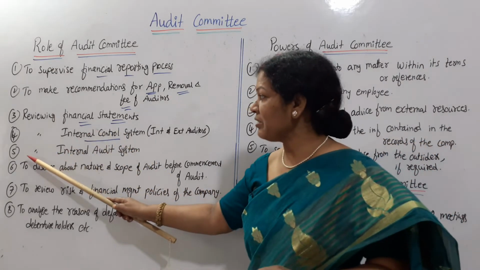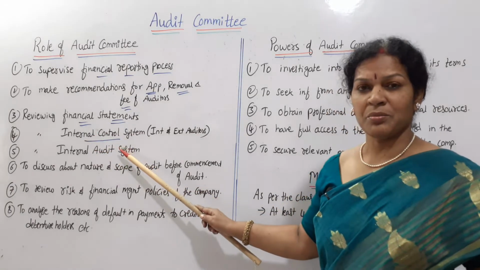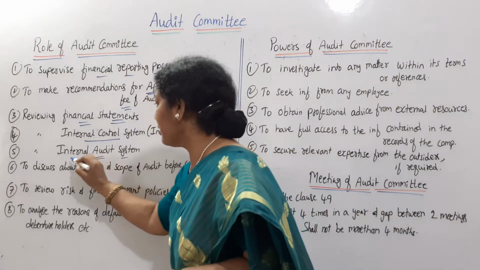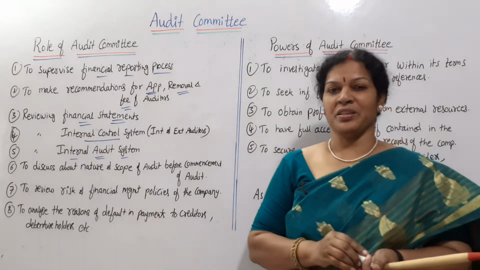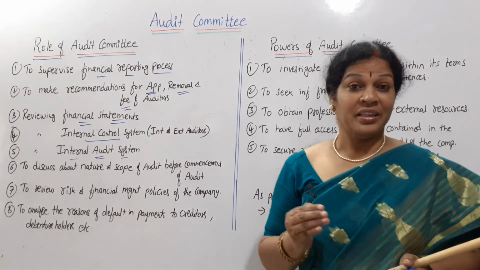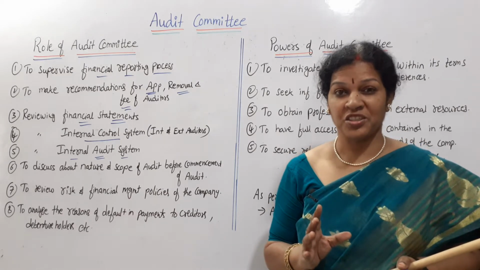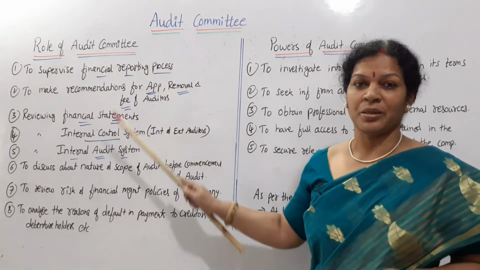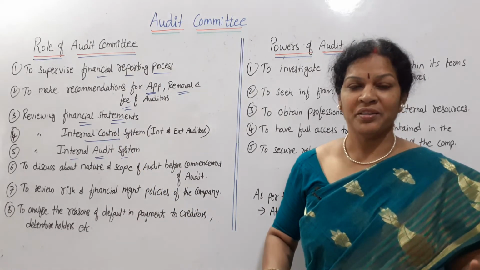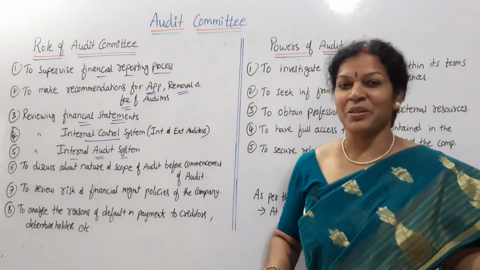And the fifth one is reviewing the internal audit system. Separately, we are saying internal control system controlling and also the internal audit system. If the company has an internal audit system, how is it working, how is it designed, is it effective or not, is the company facing any problems, how is it functioning? The audit committee has to take care of this also. If people are appointed for the internal check system and they work blindly, saying everything is okay, it may not work.